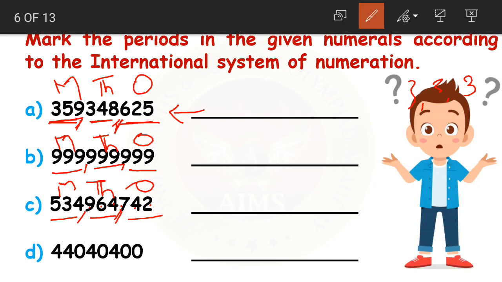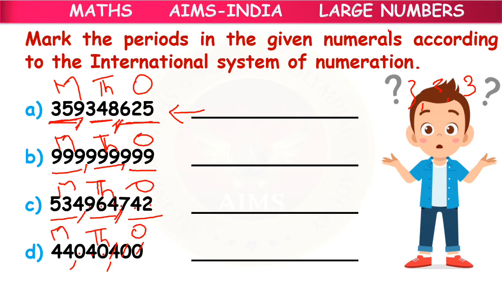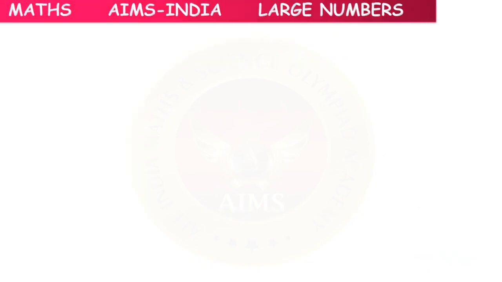After every 3 digits. Then the periods are ones, thousands and millions. I hope you are clear with this. The periods are ones period, thousands period and millions period, and we put commas after every 3 digits.